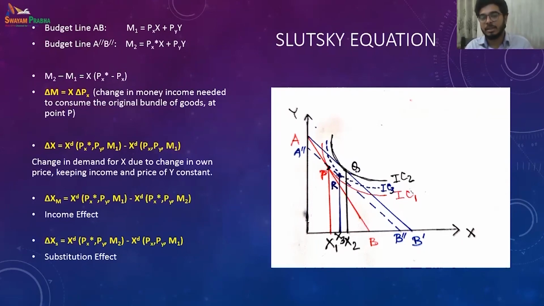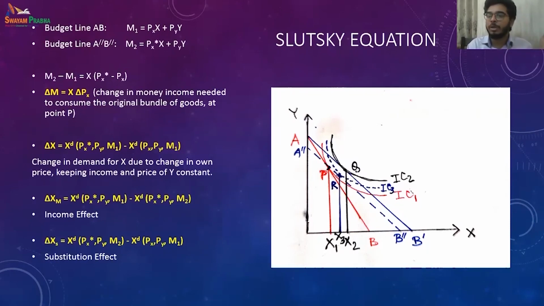So the change in money income needed to consume the original bundle of goods at point P is nothing but the change in price multiplied by that particular commodity I am consuming, that X amount, right? So when we multiply X, that is the quantity, with the change in price of X, we get the change in money that is needed to consume the original bundle, whatever we were consuming.